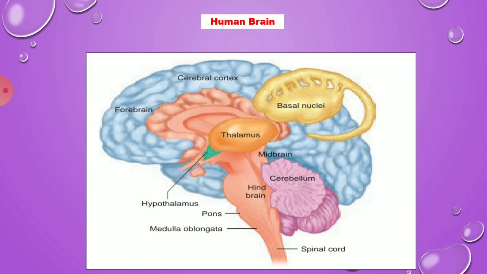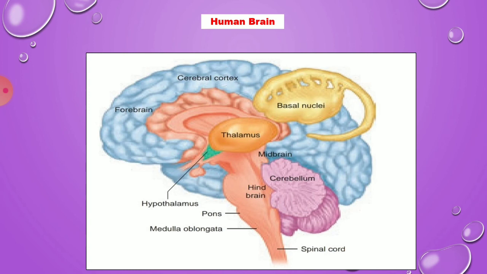It acts as a thermoregulatory center; thermoregulatory means controlling the body temperature. It controls the secretion of hormones from the anterior pituitary gland. It is an important link between the nervous system and the endocrine system.